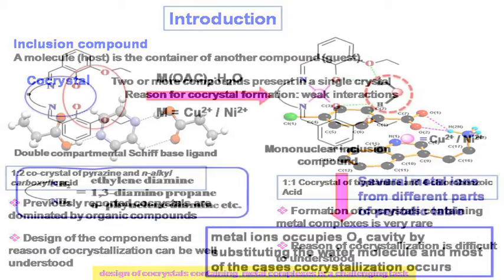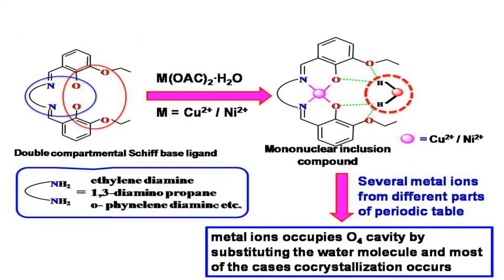Now, I will show how an inclusion compound can form. This is a double compartmental Schiff base ligand containing two different types of compartment. One is the N2O2 compartment and another is the O4 compartment.